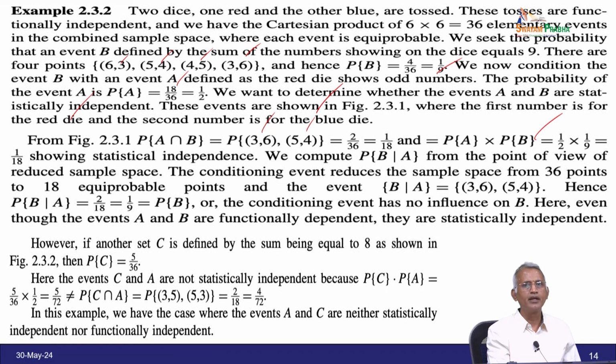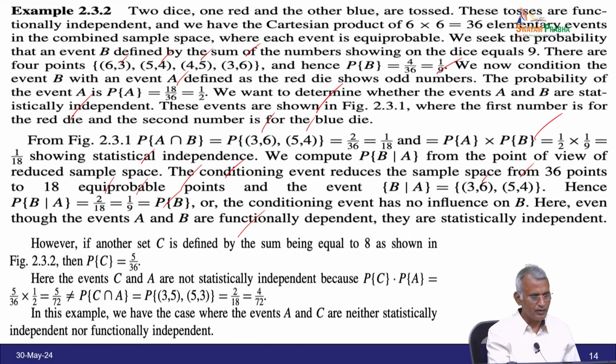Now consider the probability of B conditioned on A from the point of view of the reduced sample space. The condition reduces the sample space from 36 points to 18 equiprobable points, and the event B given A is 3,6 and 5,4. Hence, probability of B given A is 2 by 18, equal to 1 by 9, equal to probability of B. Therefore, the conditioning event has no influence on B. Even though the events A and B are functionally independent, they are also statistically independent. However, if another set C is defined by the sum being equal to 8, as shown